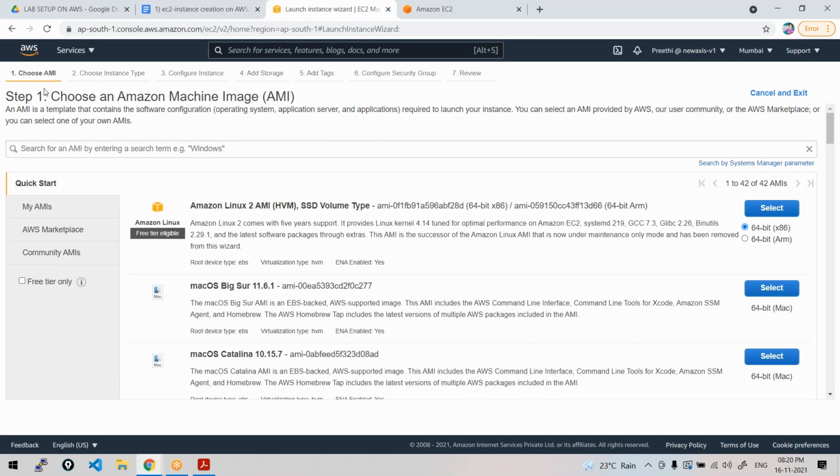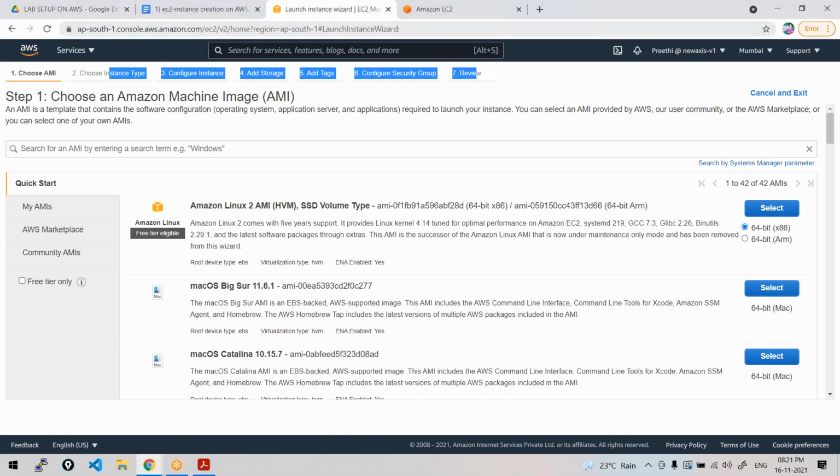Now, to create an instance, there are 7 steps. Can you all see this? When you're creating a virtual machine, you can choose which type of instance you need, whether a Linux instance or a Windows instance. Again, in Linux, you can choose which distribution you need.